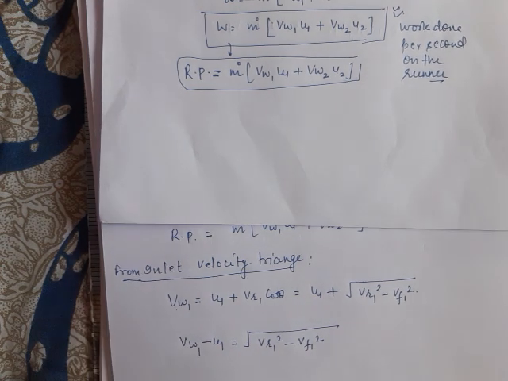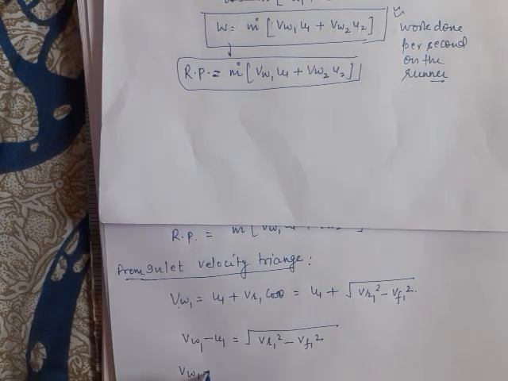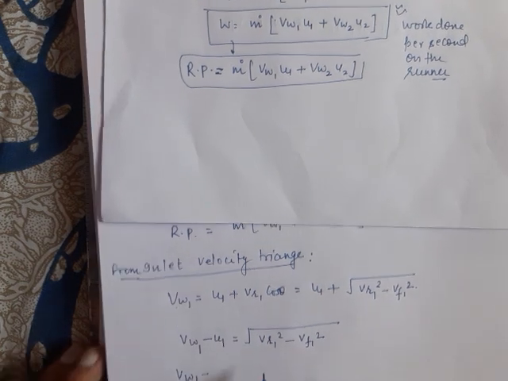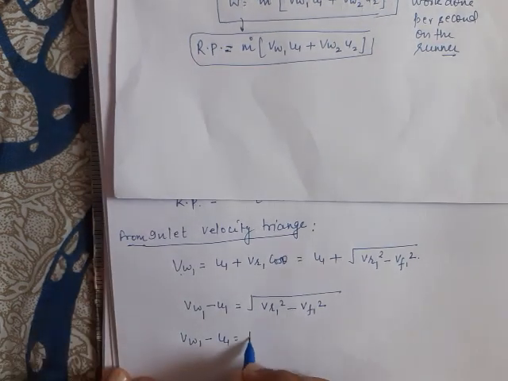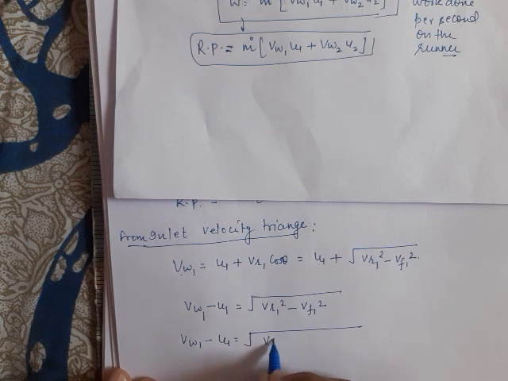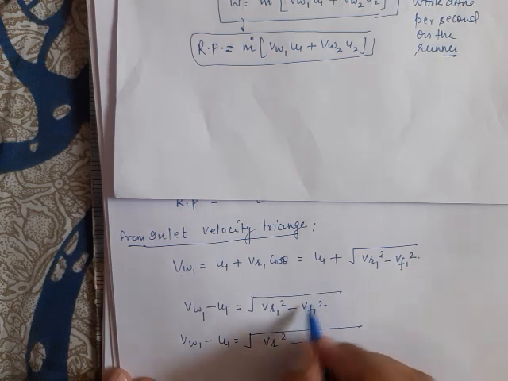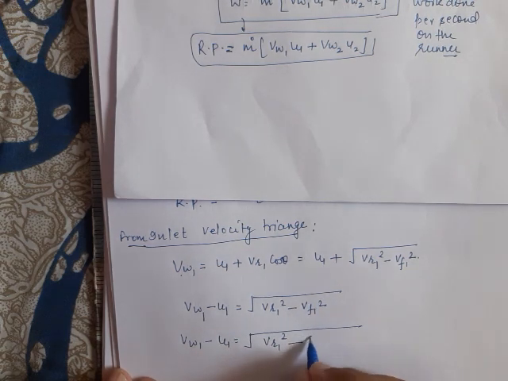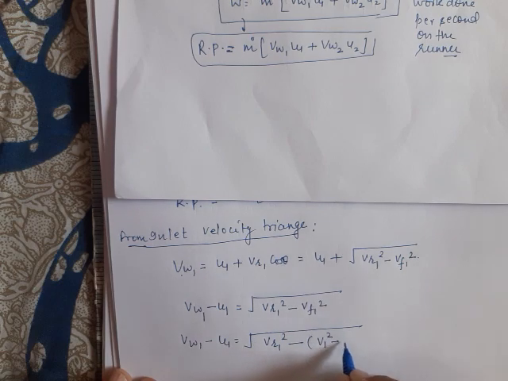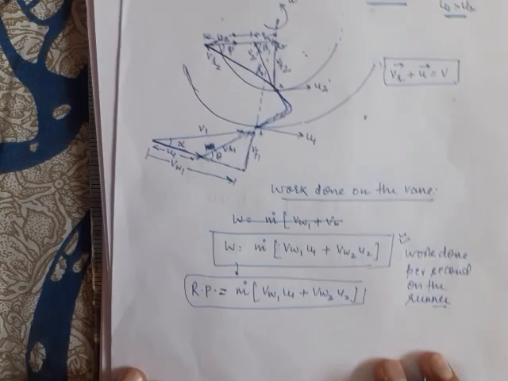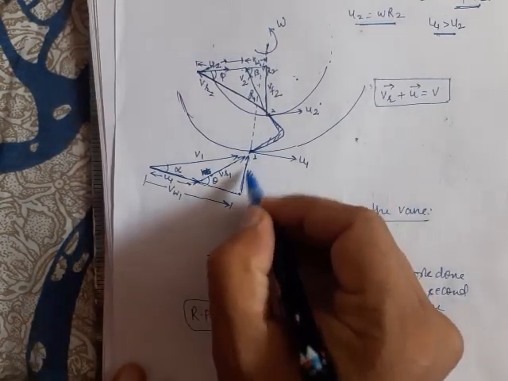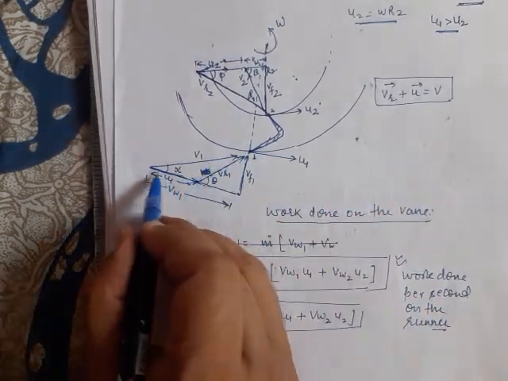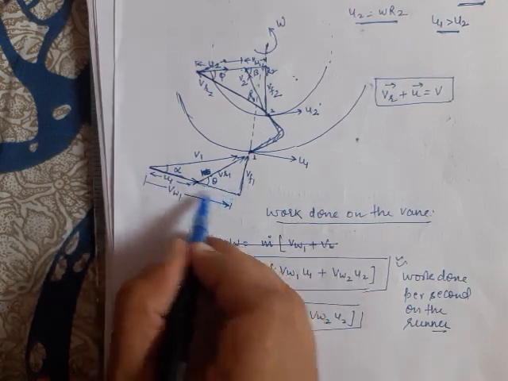Now can we put the value of Vf1? Vw1 minus u1 is equal to the square root of Vr1 square minus Vf1 square.